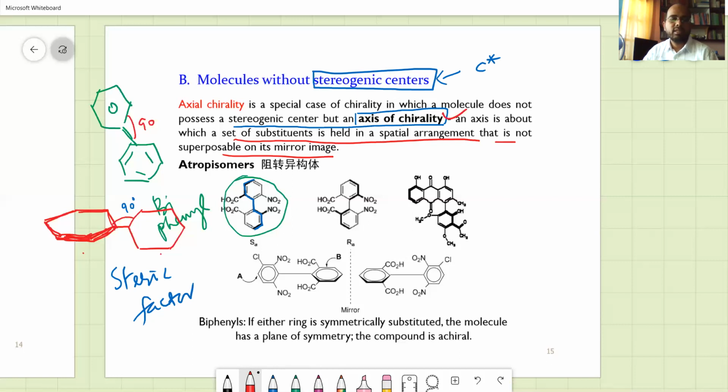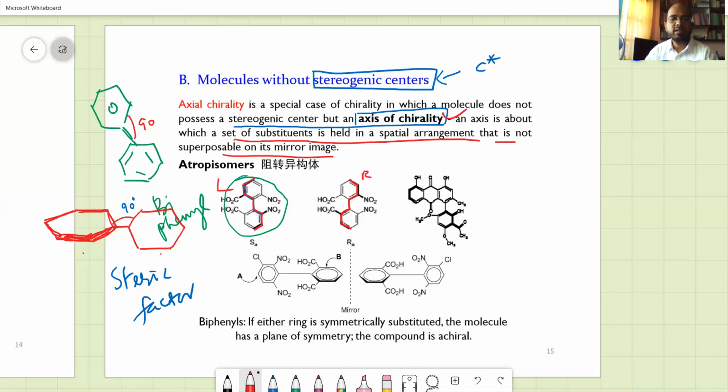Here you can see this particular direction of rotation is a mirror image which is not superimposable. Left means it is right.